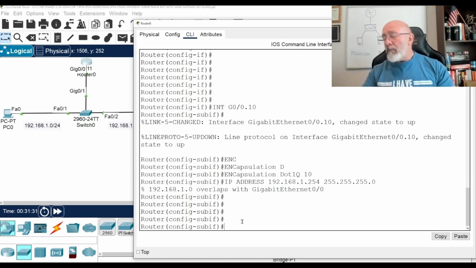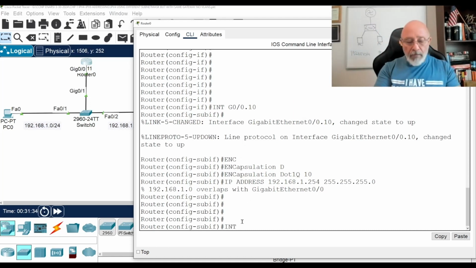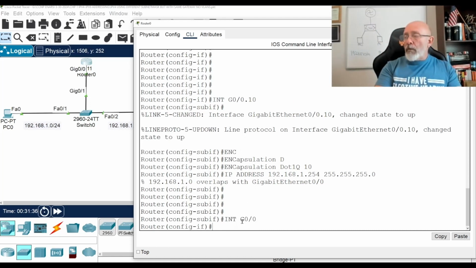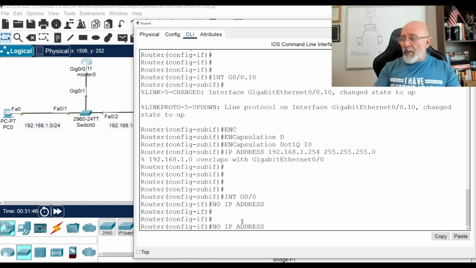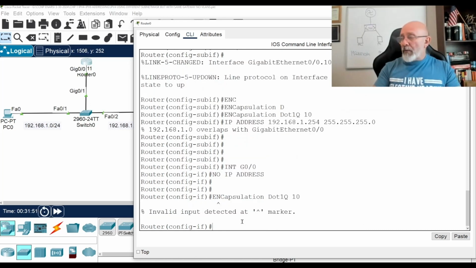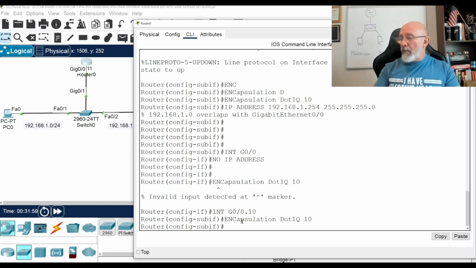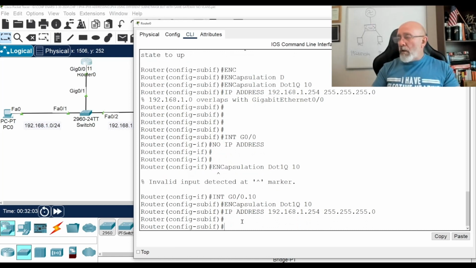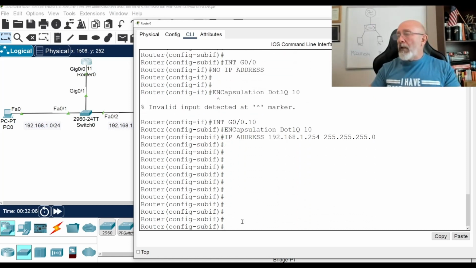I didn't get rid of the physical interface, probably interface G0/0. So you just put no, not MP, not military police, no IP address. Sorry. All right, let's go back into subinterface G0/0.10. Oh, that's encapsulation. Sorry. There you go. Interface, encapsulation, and then the IP address. Cool. Because I never removed the IP address from the physical interface.